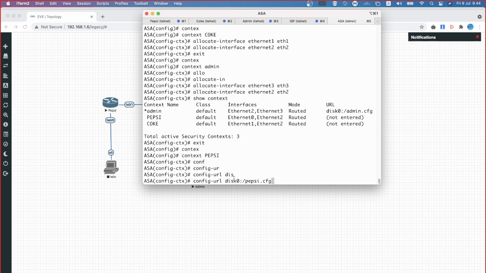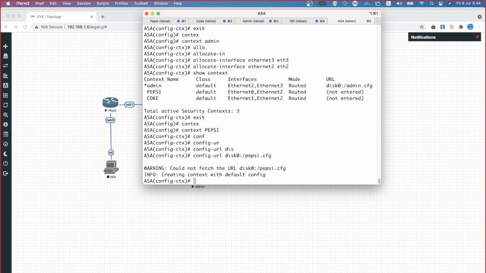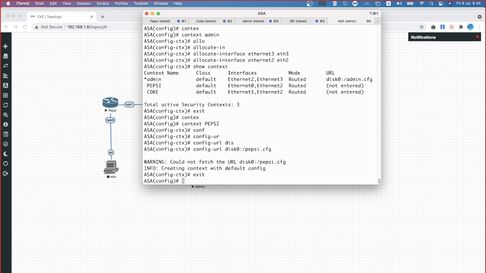There are two meanings in this. When I say config-url disk0:/pepsi.cfg, I'm saying that if you have this configuration file already in your flash system, load this configuration here. At the same time, further changes will also be updated to the same configuration file. You understand? See, could not fetch the URL. That means there is no configuration file with the name pepsi.cfg. If there is a file with the name pepsi.cfg, that configuration will be loaded into this context, as well as any configuration changes we do further will be updated to the same configuration file. Do you understand what I'm saying?